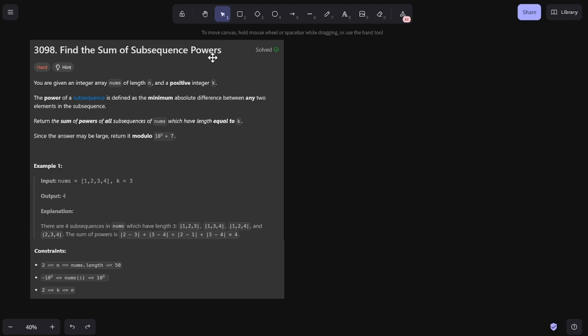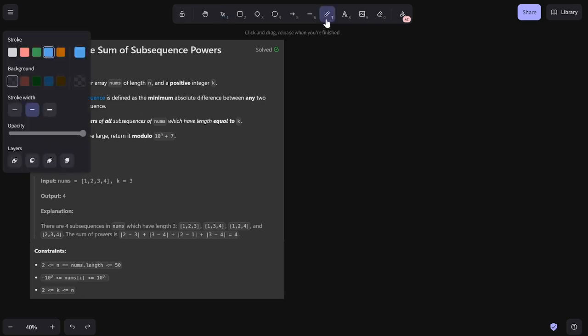Find the sum of subsequence powers. You're given an array of integers and a positive integer k. The power of a subsequence is the minimum absolute difference between any two elements in the subsequence. It's pretty straightforward, right? Let's say you have a subsequence of 1, 2, 6 that you select out of these, then the minimum absolute difference will be 1 because 2 minus 1 is 1. Now 6 minus 2 is 4, which is bigger than 1. We don't want to pick that, right?